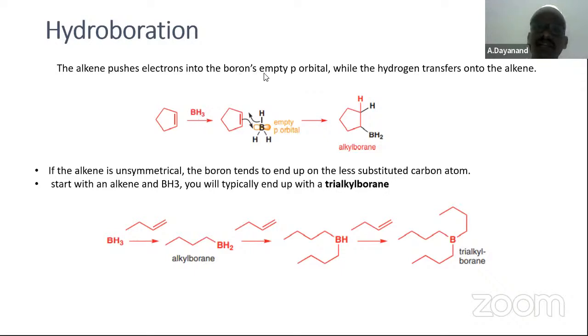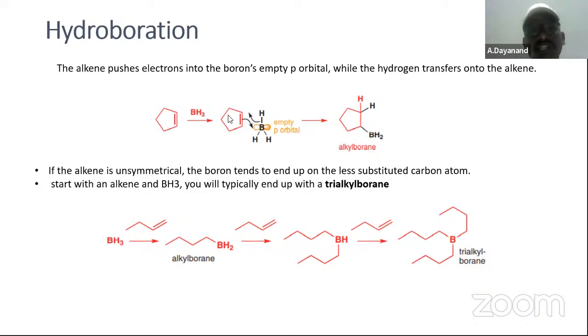Because it has an empty p orbital. Generally, electrophiles are those which have empty orbitals or which have a positive charge. Sodium is already having a filled orbital, therefore it is no more an electrophile.